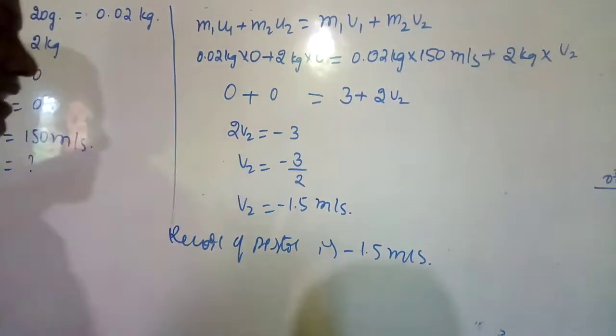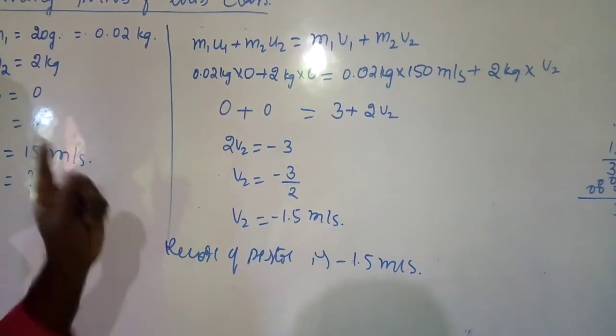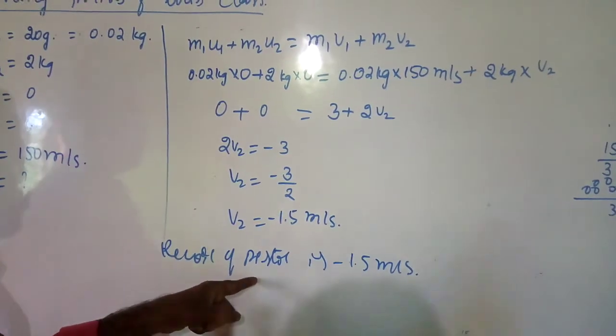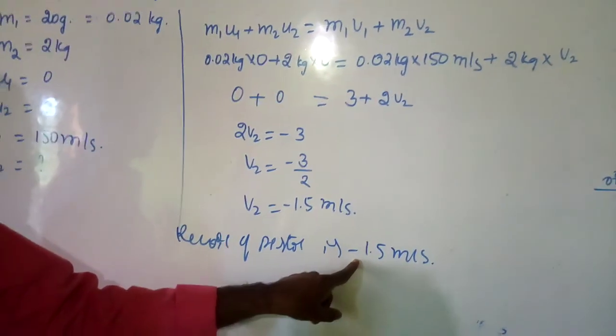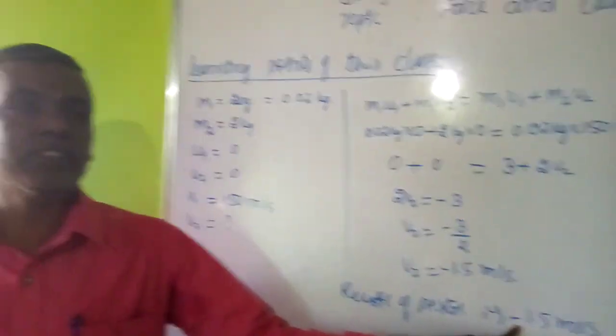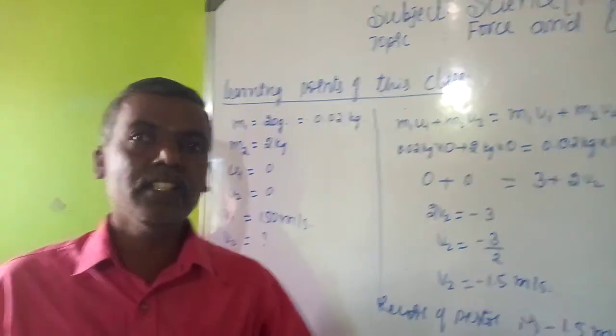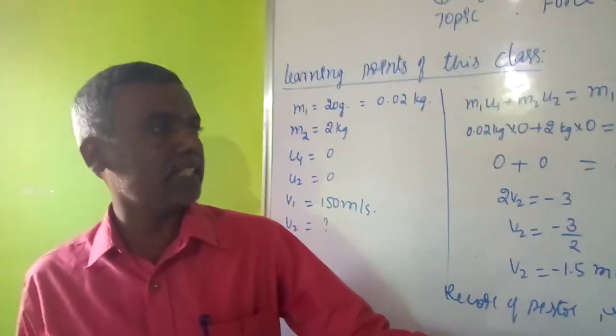So what is the negative sign indicating here? The bullet moves in the forward direction, but the pistol moves in the opposite direction. It means the pistol is always moving in the opposite direction, which is indicated by the negative sign. So students, this much we wanted to study in this class. Now we are going to study more about this lesson in the next class. Thank you.